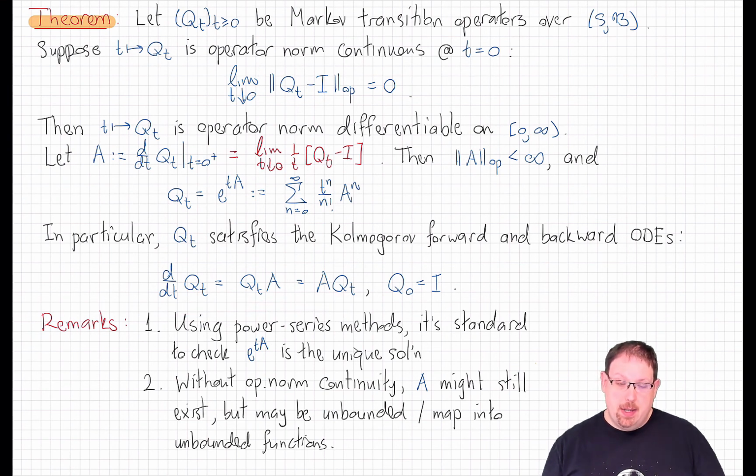So that's on the menu for next time, proving that if we have operator continuity for the semigroup at time 0, then it's as nice as it could possibly be and has a bounded generator so that the semigroup is given by this exponential. That'll give us many tools to explore the action of that semigroup and the behavior of the associated Markov process.